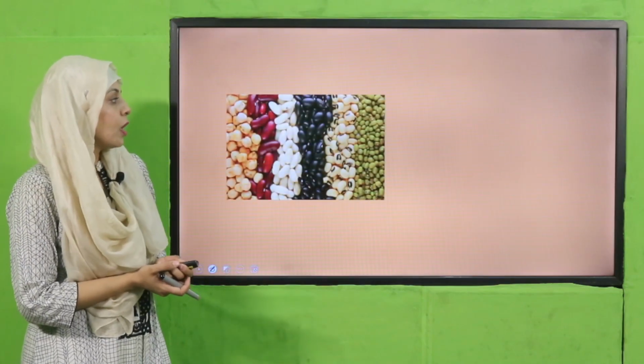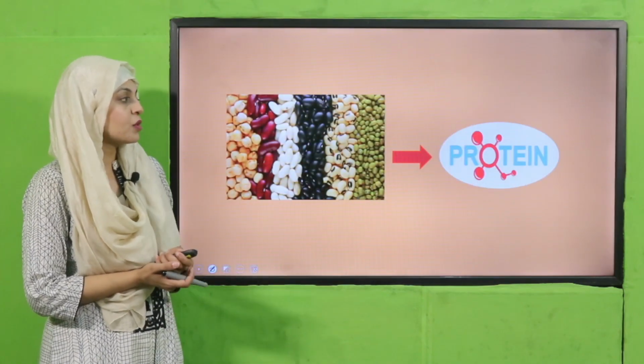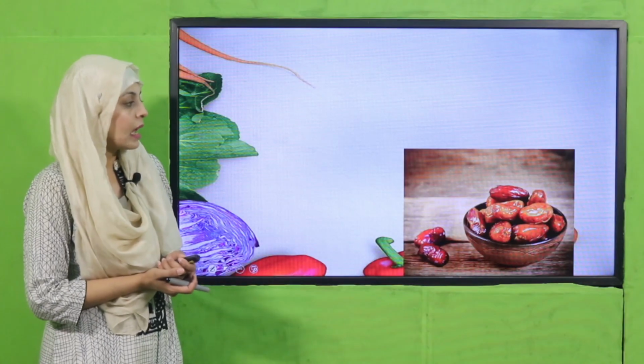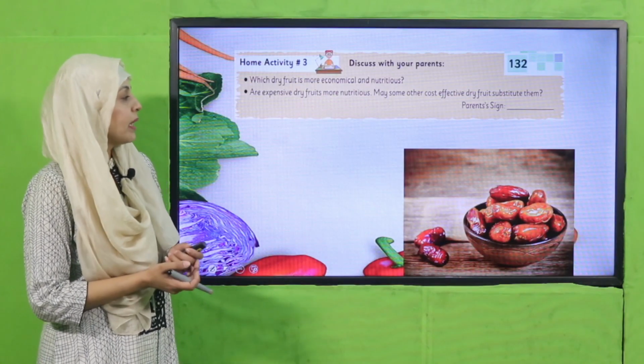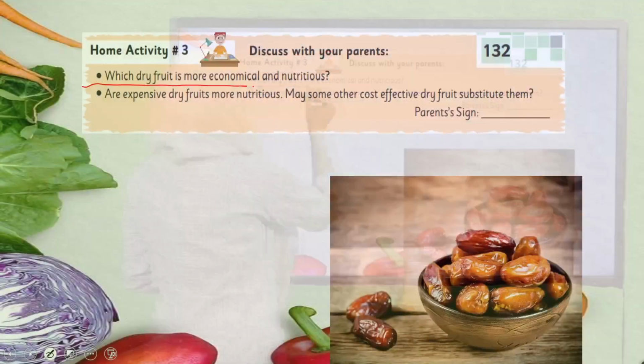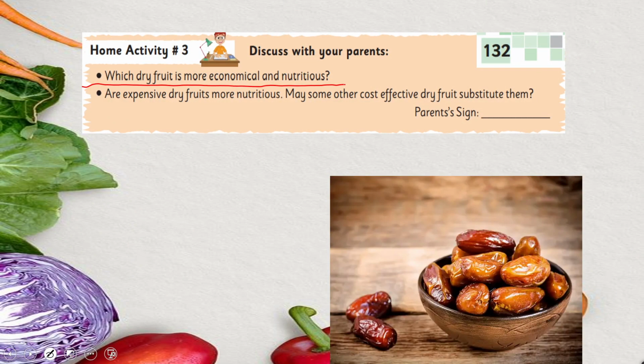So my dear students, beans also provide us with protein, and these are dates. So quickly tell me, which dry fruit is more economical and nutritious? Are expensive dry fruits more nutritious? May some other cost-effective dry fruits substitute them?